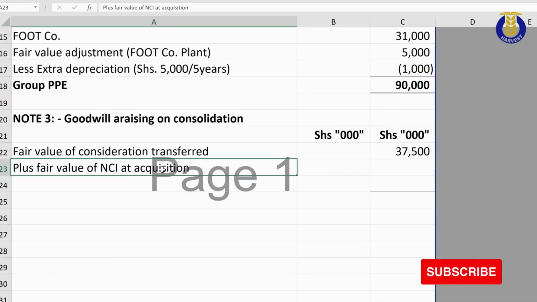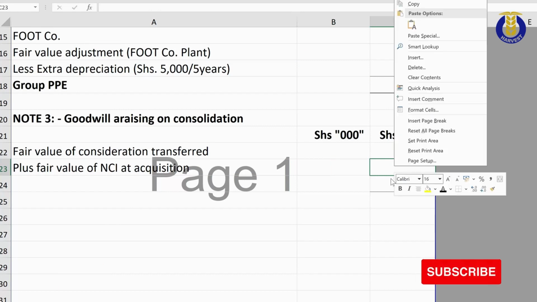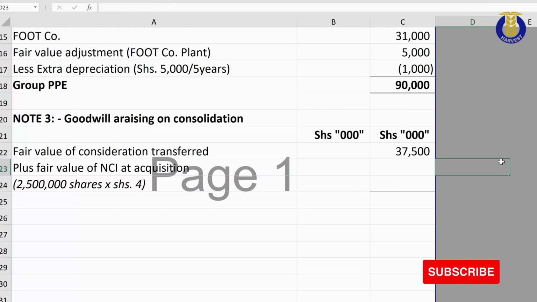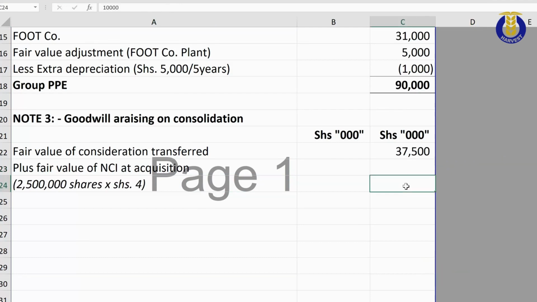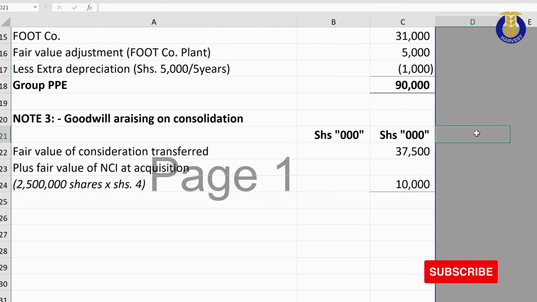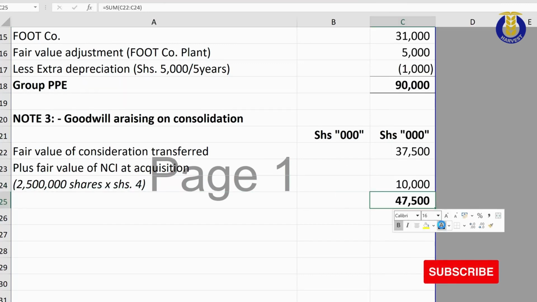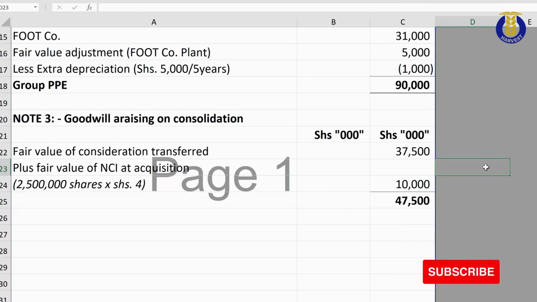So I come back to my computation schedule here, note number 3, and I bring my 10 million. Of course, I have to show how I get the 10 million. I will show the examiner that I have the 2.5 million times the 4 shillings, and that comes to 10 million. At the end of the day, we get our non-controlling interest coming to 7.5 million.